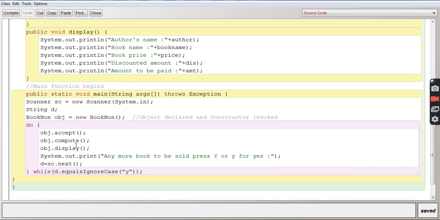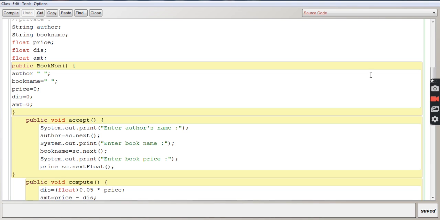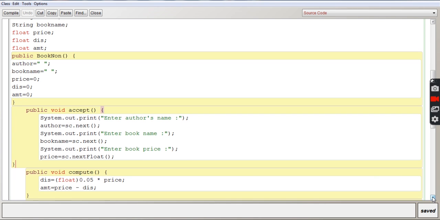So the do loop starts and obj.accept. The obj object is invoking the function called accept, and it will try to search where the accept function is defined. So you can see over here public void accept, and it is going to ask you the name of the author of the book. Also it will ask you the name of the book, and also the price of the book. So once all these three details have been given, again it will go back to the main function,